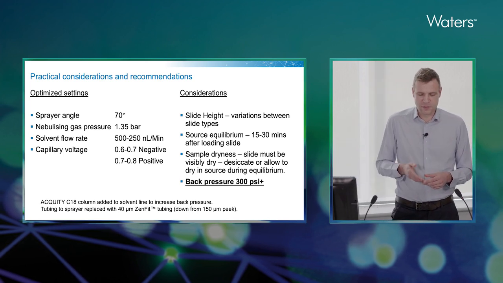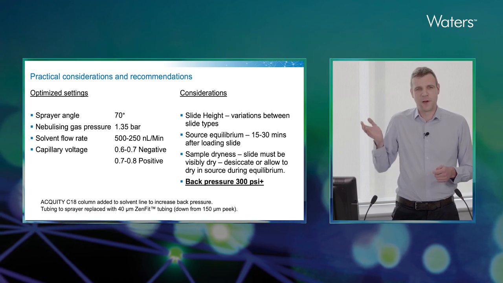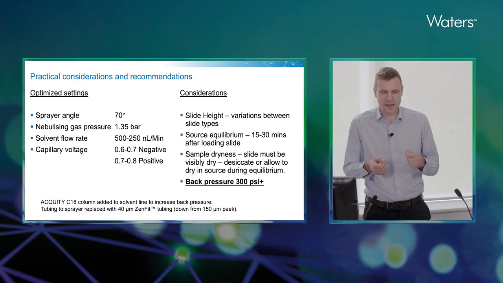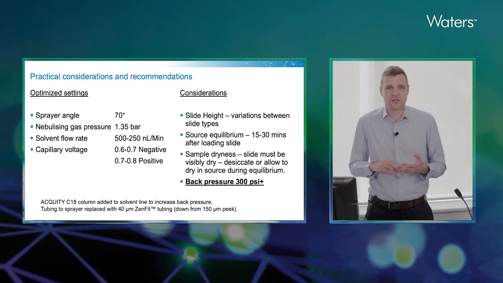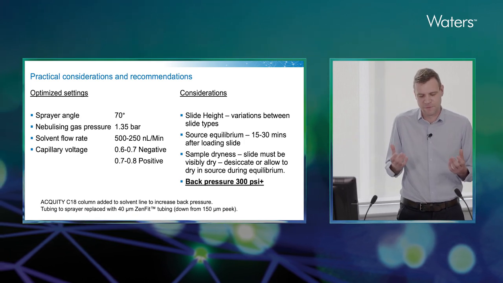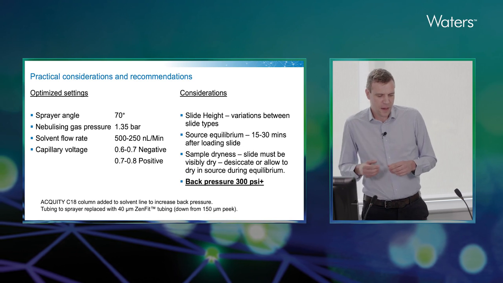The main considerations for running these experiments: slide height. This is where that distance that the spray propagates becomes important. So we have to get very, very close to the surface. So you have to be careful in variations between 2 different samples because you can hit the surface, and I have in fact scraped entire tissues off of the surface at times.